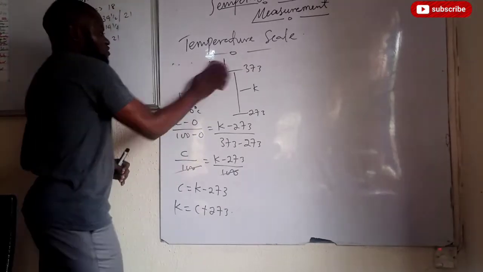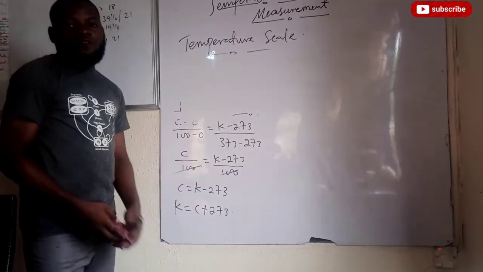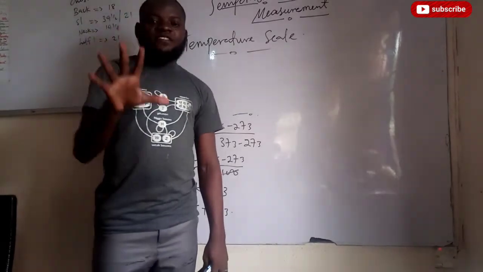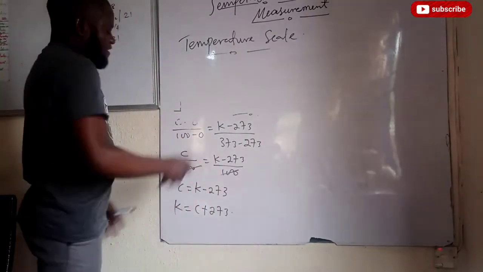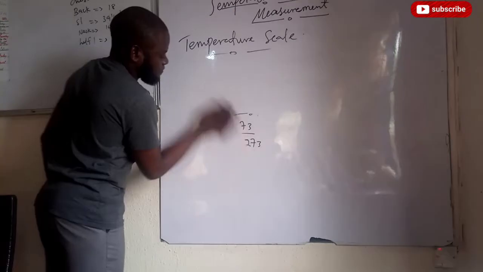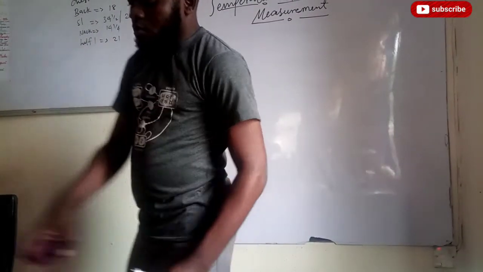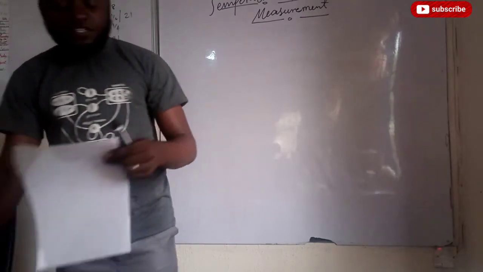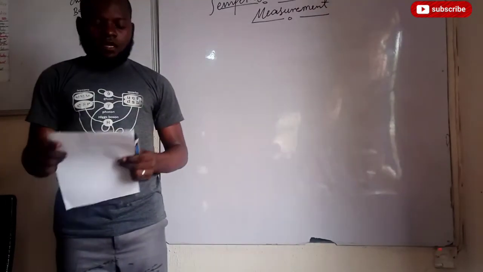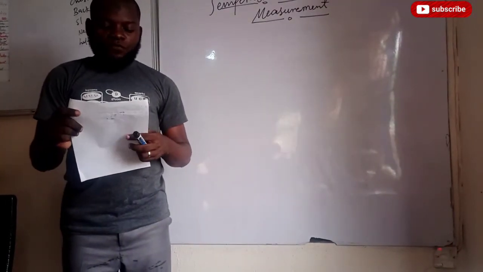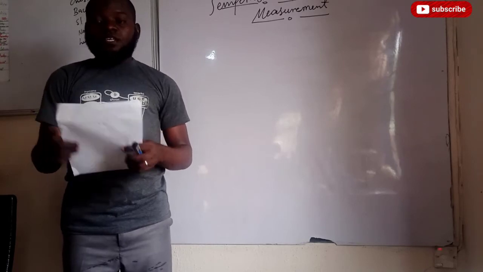So the next thing we need to understand in this class is to solve our top 5 questions. Now, let's see how we go about that. So we are to solve our top 5 questions. The first question here states: what is the value of 20 degrees Celsius in Fahrenheit?